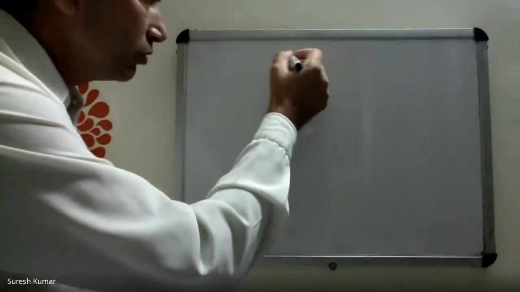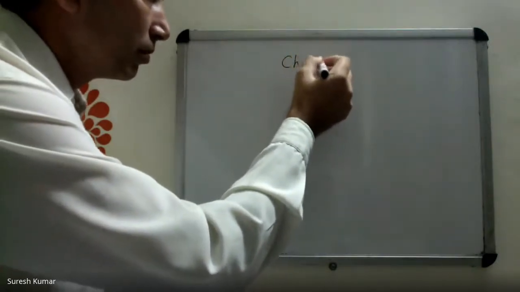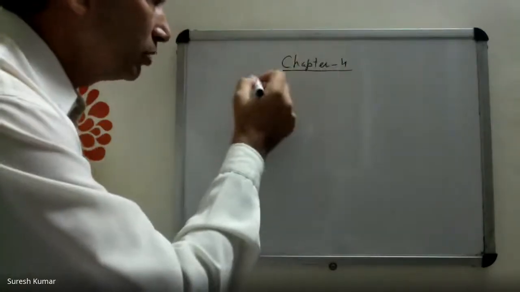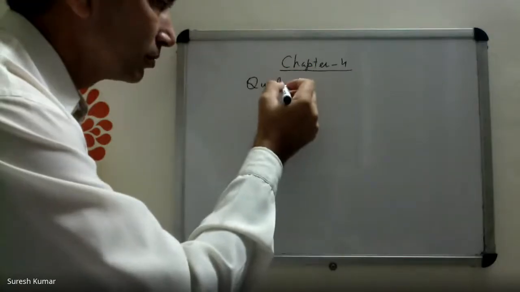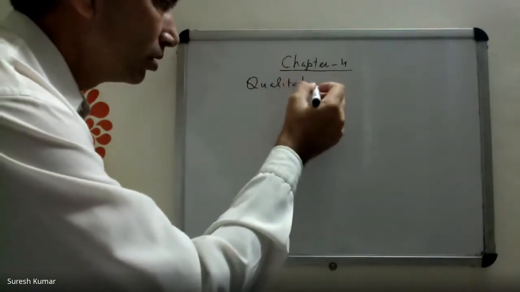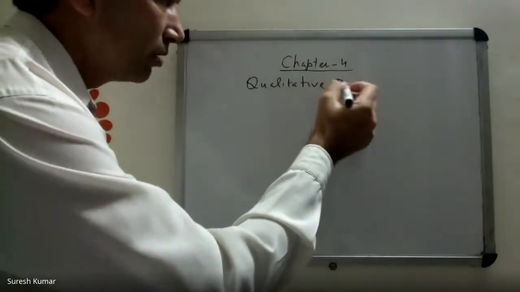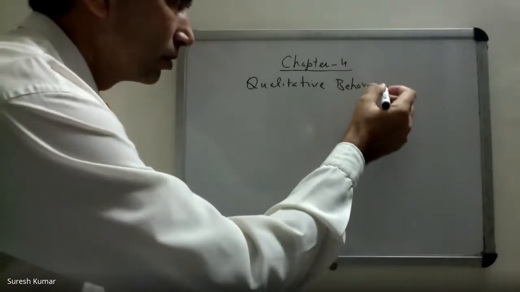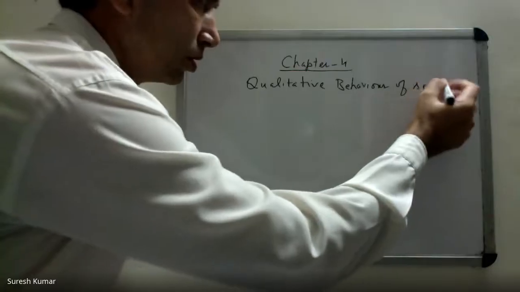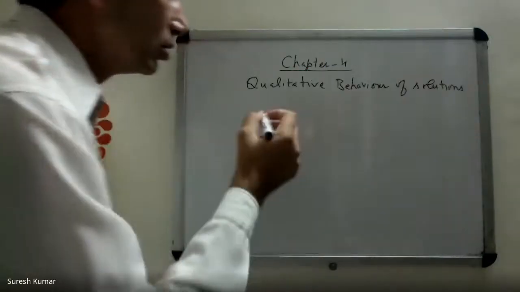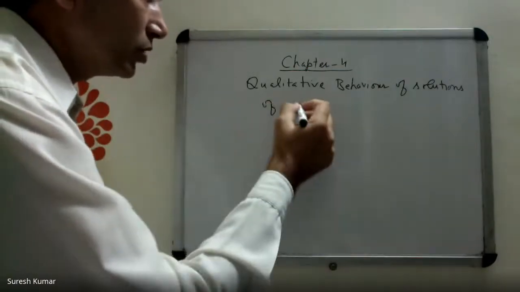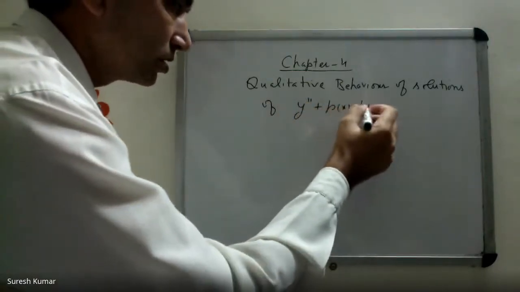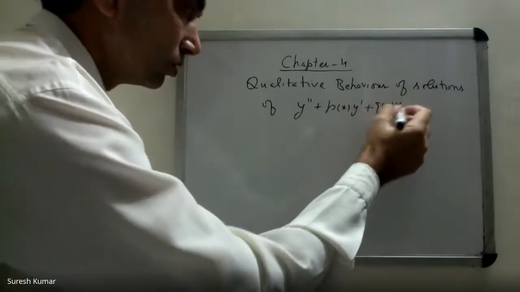So today we begin chapter 4, qualitative behavior of solutions of the differential equation y double prime plus p(x)y prime plus q(x)y equal to 0.